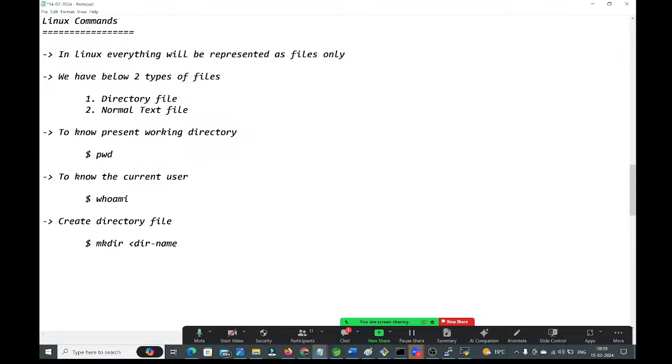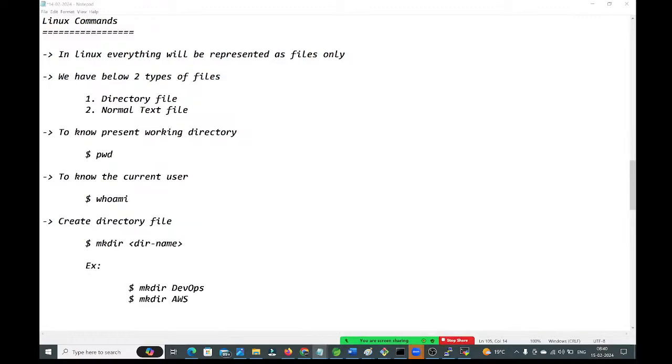Observe carefully what we have given here, for example: mkdir DevOps directory, and mkdir AWS directory. So like this we can create any number of directory files.